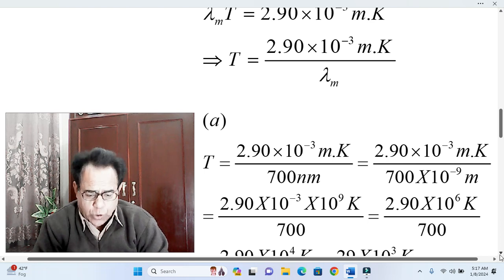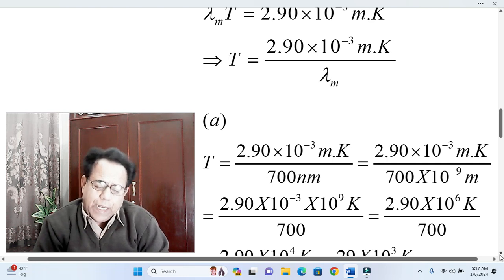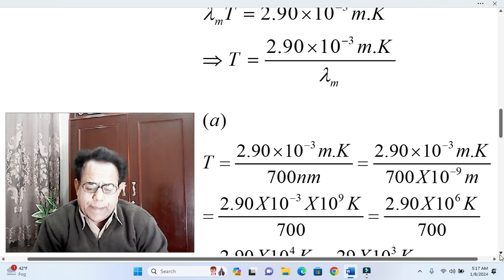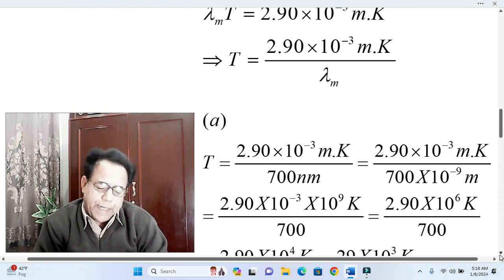Okay, dear students, because 10 raised to the power minus 9 in the denominator is equivalent to 10 raised to the power plus 9 in the numerator. That is to say, nano in the denominator is equivalent to giga in the numerator. Nano in the denominator and giga in the numerator are alternate or equivalent terms.